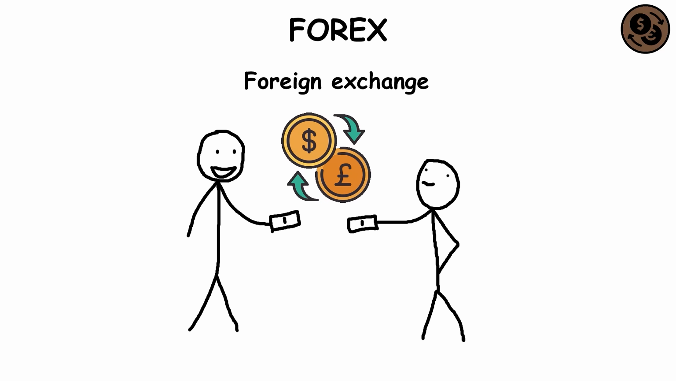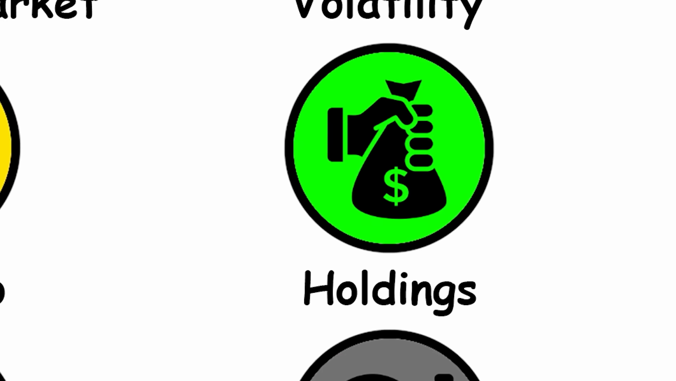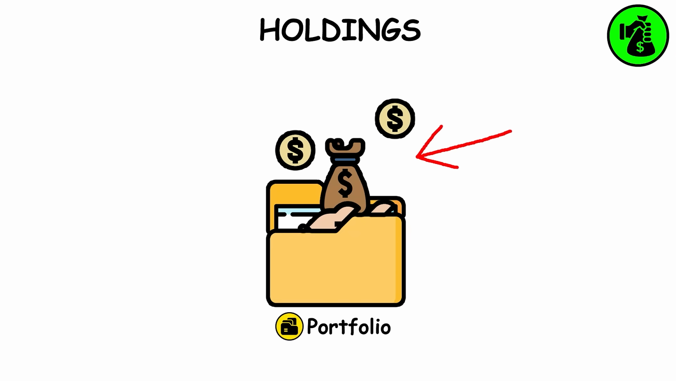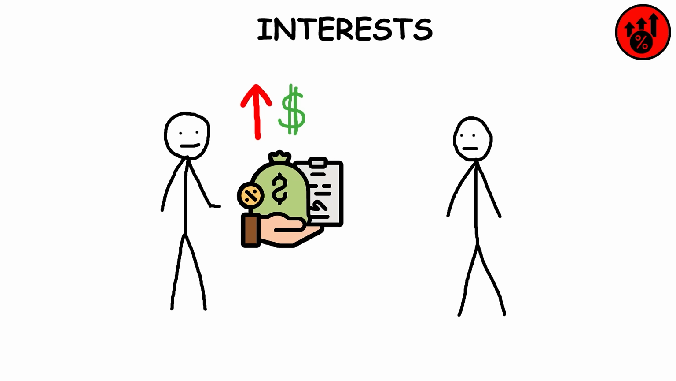Forex. Foreign exchange. Involves trading different currencies. Portfolio. Collection of investments owned by an investor. Holdings. Contents of a portfolio. Interest. When you get or give a loan, the one who is lending the cash usually wants more cash than what he initially lent. The extra cash that has to be given is called interest.